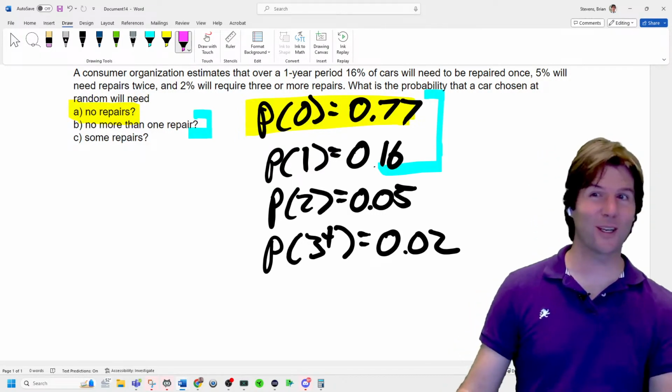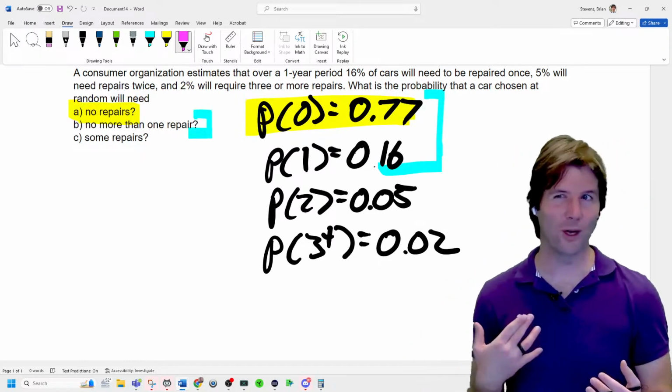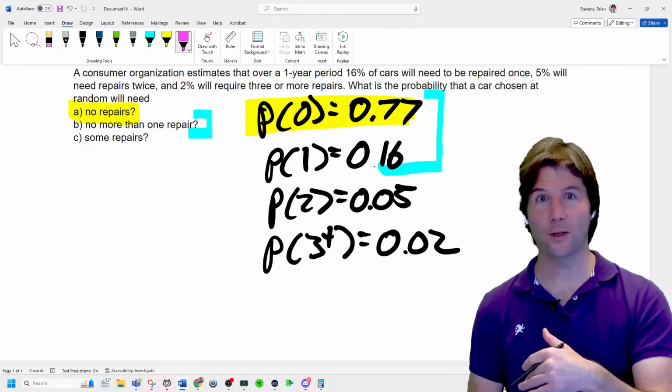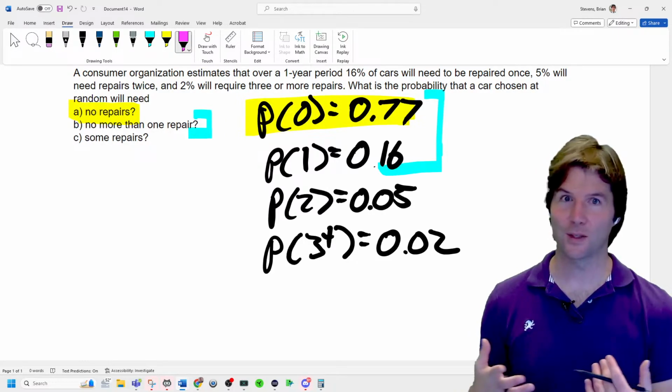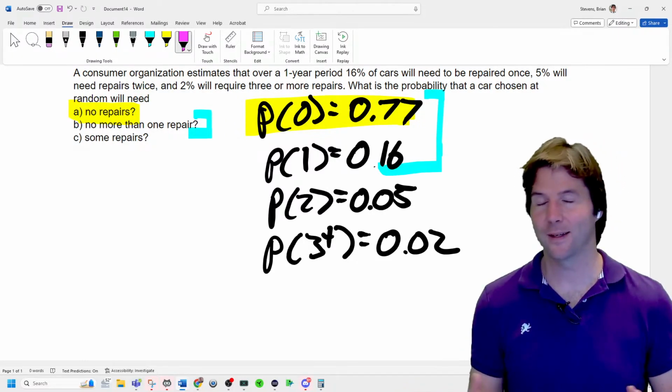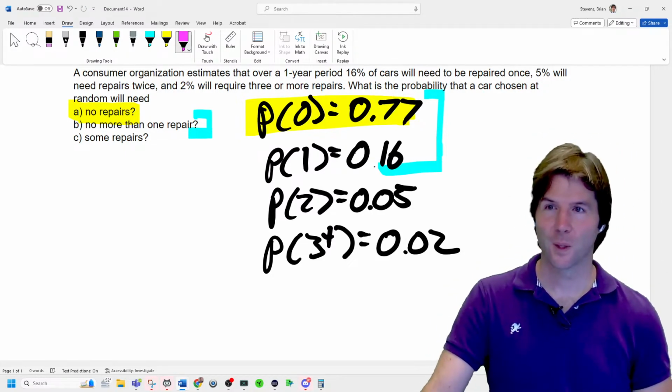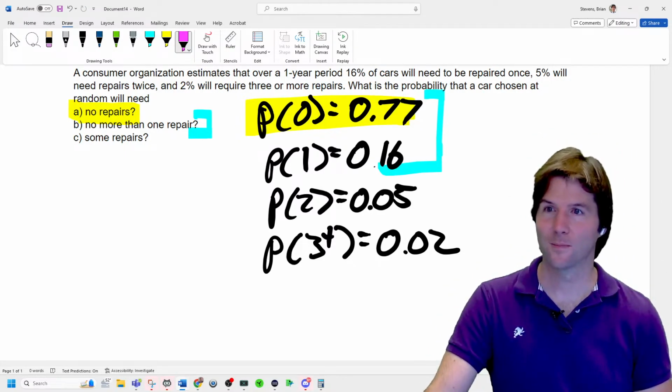Because you can't get 0 repairs and get 1 repairs. You'd get 0 or 1, and they're disjoint because they can't occur at the same time. It's not the case that you can get 0 repairs and get 1 repairs in a year, because that year you'd have gotten 1 repair then. So what's the probability of some repairs?